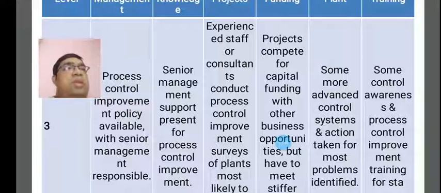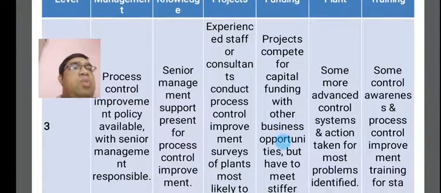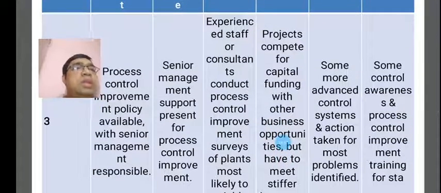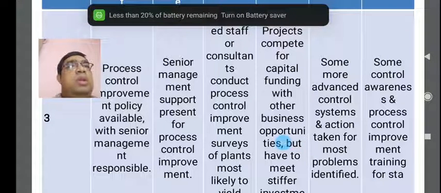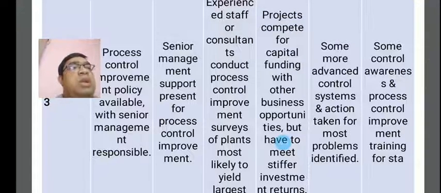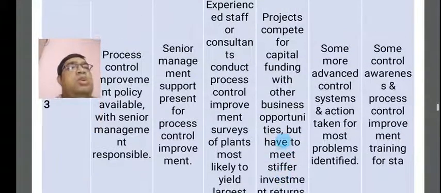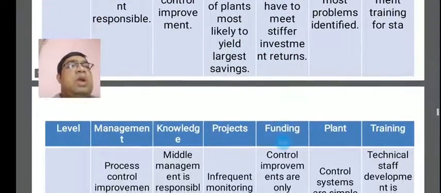And the plan includes some more advanced control systems and actions taken for most problems identified in the plants. Another is the training, which will be concentrated on control awareness and process control improvement training for staff at level number 3.